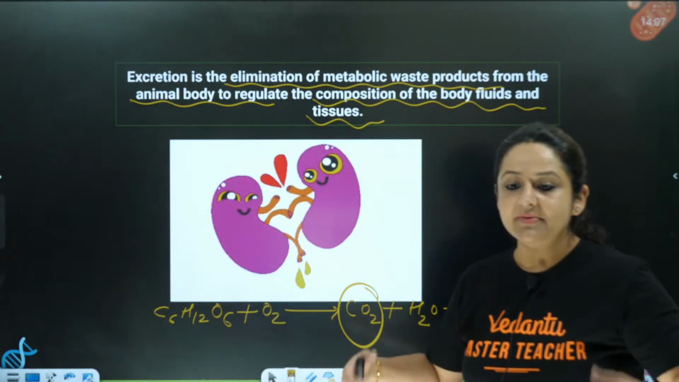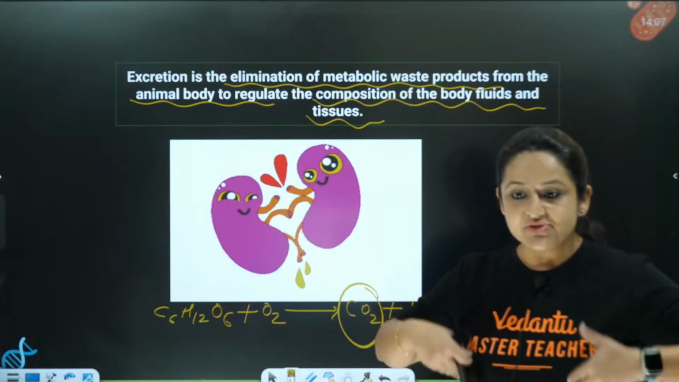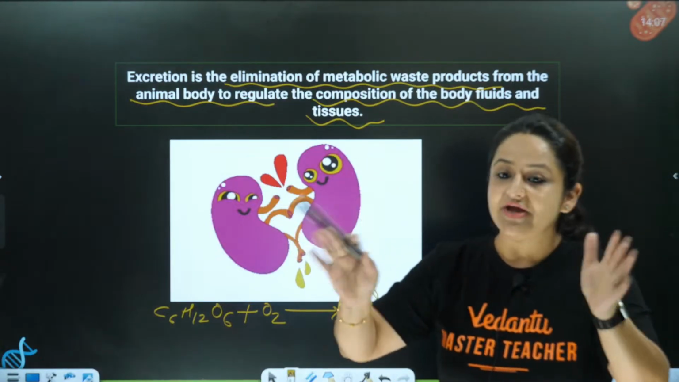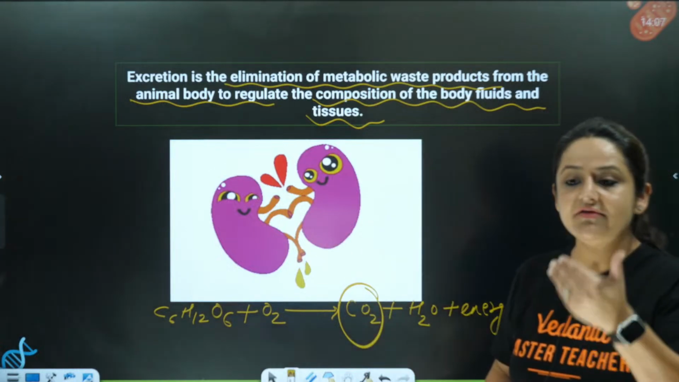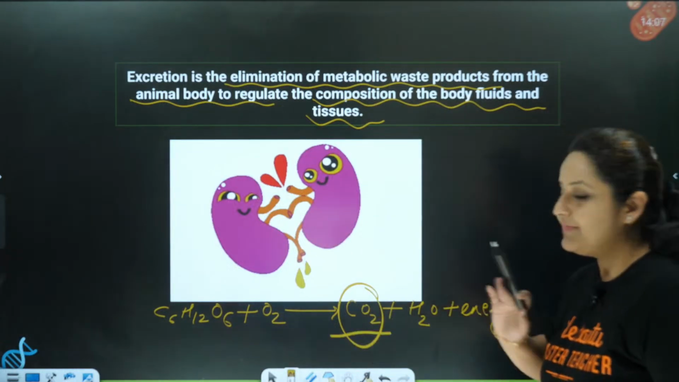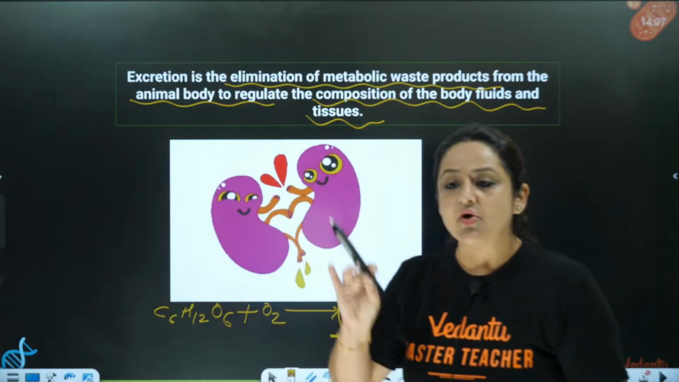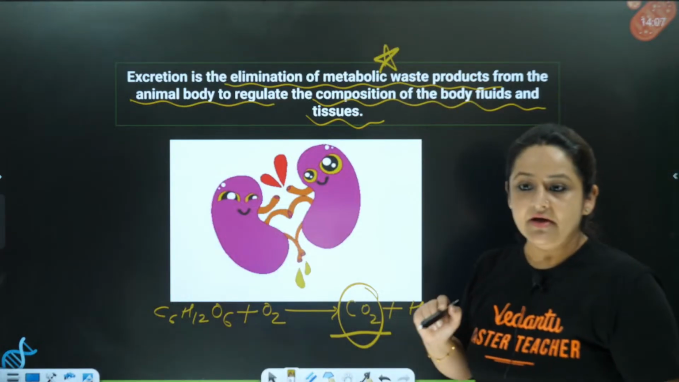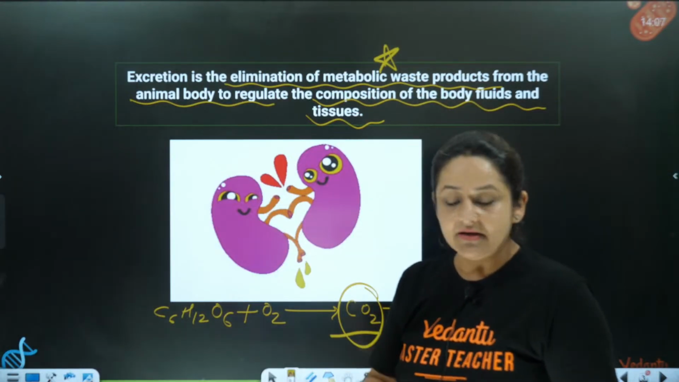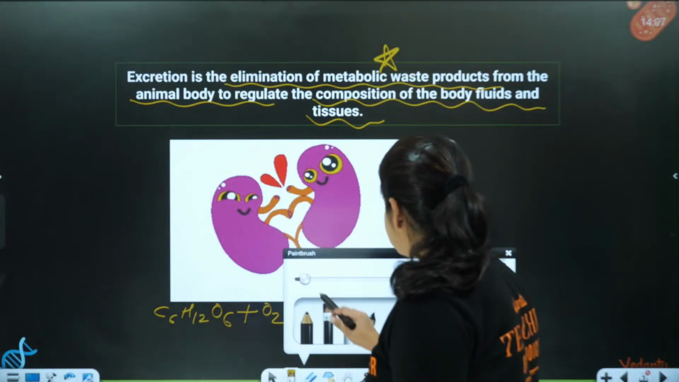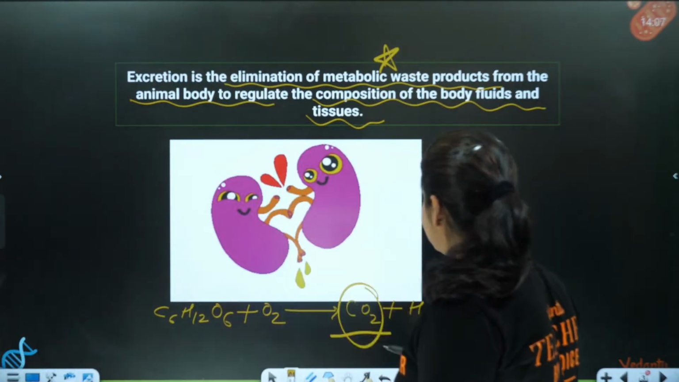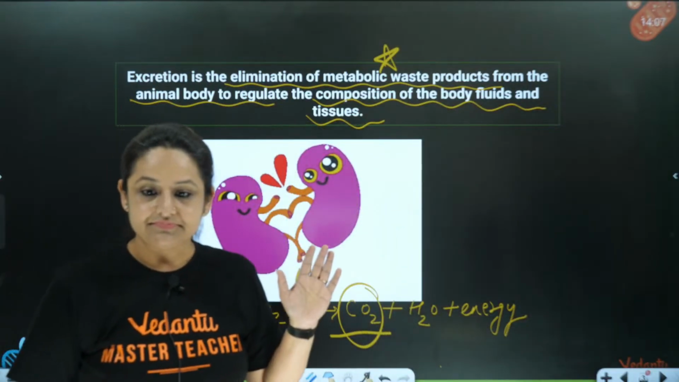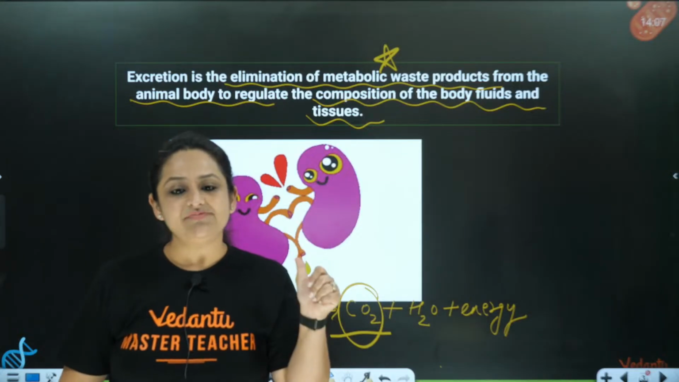Why is this a waste material? Because the body doesn't require it, so the body is going to remove it. When we breathe out, the body is going to release carbon dioxide. So what is carbon dioxide? It is a metabolic waste. Metabolic waste means, again I'm repeating, all the waste products which are formed inside our body, inside our cells, as a result of metabolic activities. I hope this part is clear.